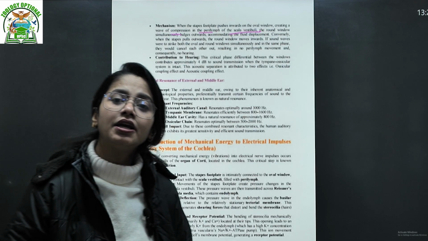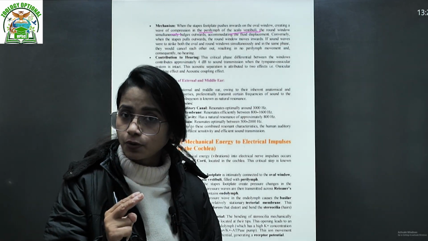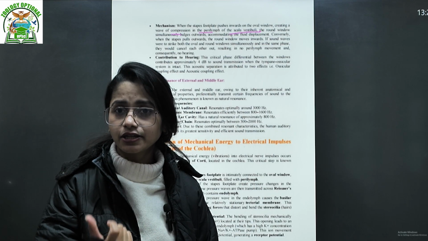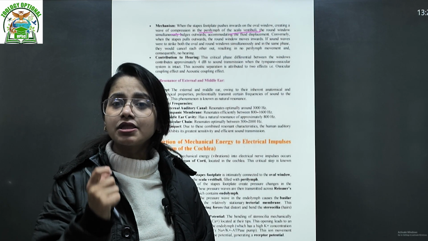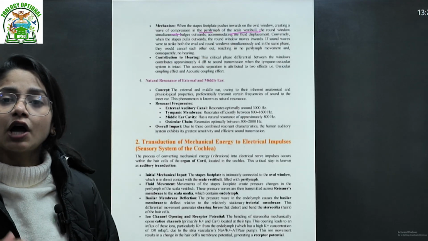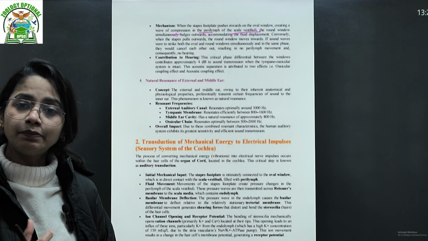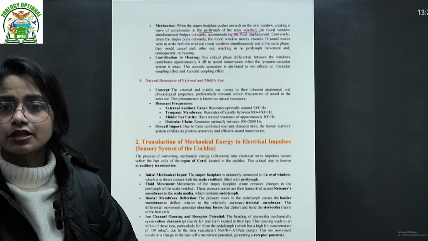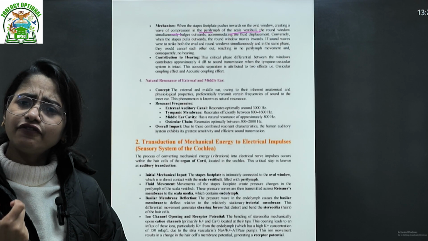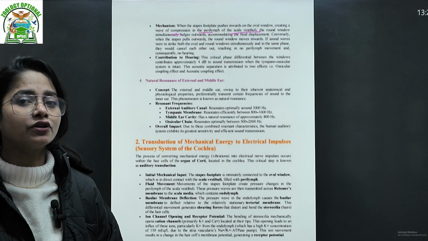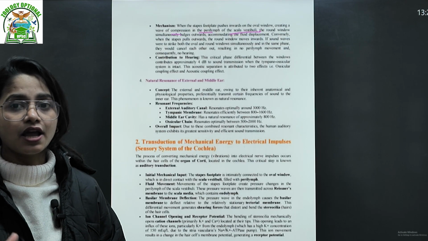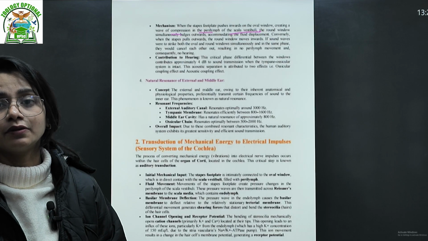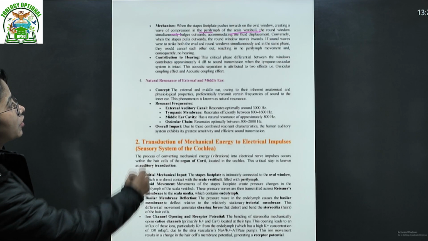That is one of the things: between the two windows there must be a small time difference, isn't it? That is one of the concepts, because the movement of your round window and oval window should not be simultaneous. If they move simultaneously, with very little difference, then it will not create a pressure difference, they will cancel each other, and no sound will be produced, no sound will be heard. Okay, next, contribution to hearing.